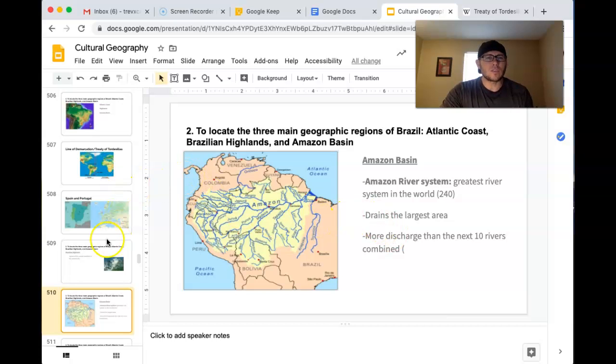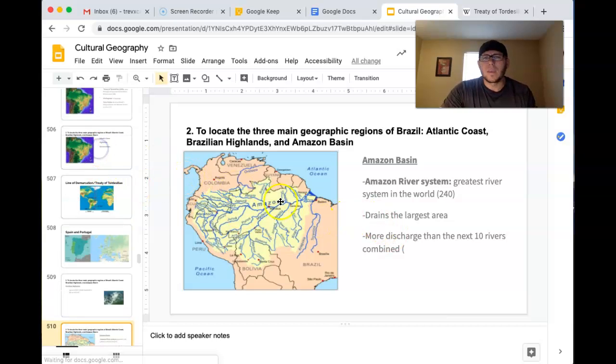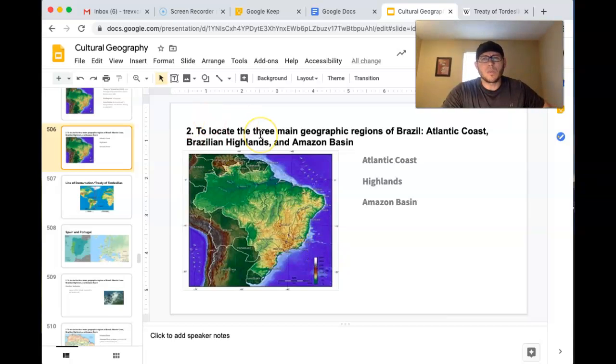And I should mention, actually, let me scroll back up one more time, we talked about the eastern and the western continental divides in North America. Well, in a similar kind of way, all the water that falls, obviously in the basin, is going to drain into the Amazon River and out to the Atlantic Ocean. But we have the highlands here, and the same thing kind of, like we talked about the continental divides, there's a certain point here where the water falls and drains down into the Rio de la Plata.